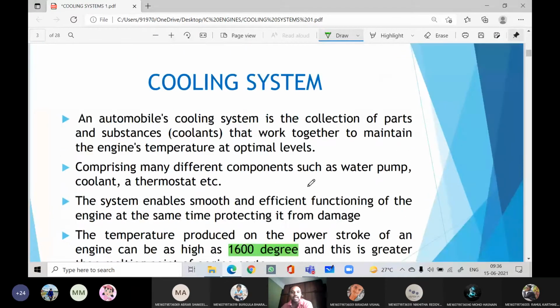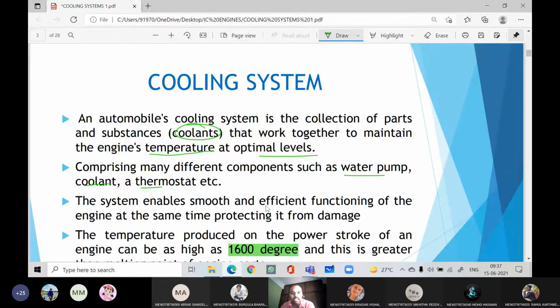An automobile cooling system is the collection of parts and substances. If you see any system, it has certain parts and some substances. Here the substance is nothing but the coolant we are using. They work together to maintain the engine temperature at the desired, required levels. That is the main purpose of the cooling system. It consists of different components: water pump, coolant, thermostat, radiator, etc. These are some of the components of the cooling system.